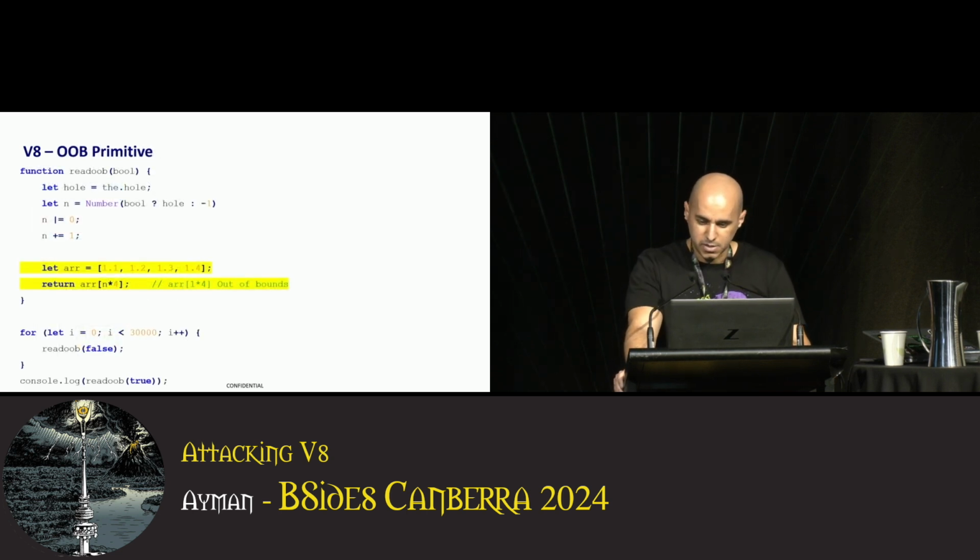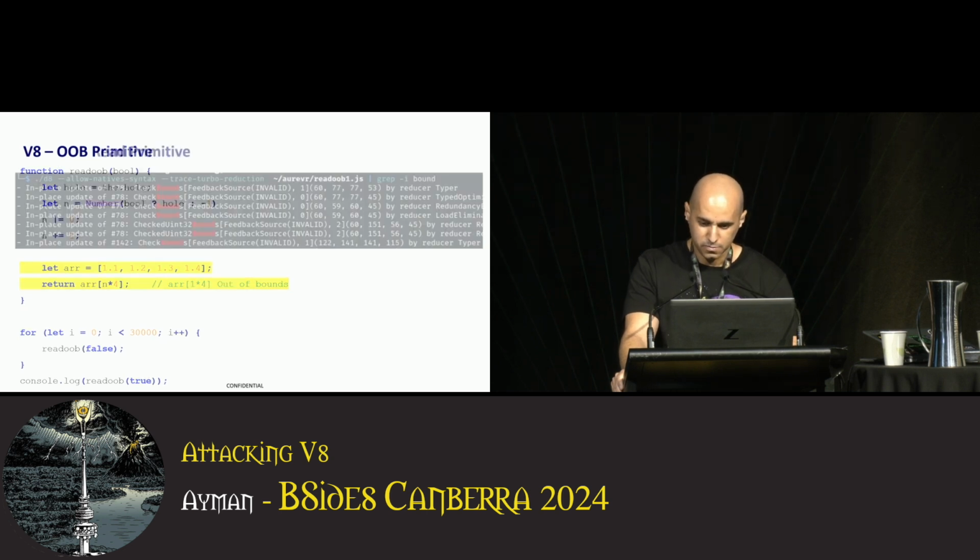Let's try to use this incorrectly optimized value as an index to access an array. Here we declare an array of 4 doubles. The last element should be at index 3, but we attempt to read at index 4, while TurboFan thinks we are reading at 0, because it's speculated that n is always going to be 0. However, it's going to be 1 if we call the function with true.